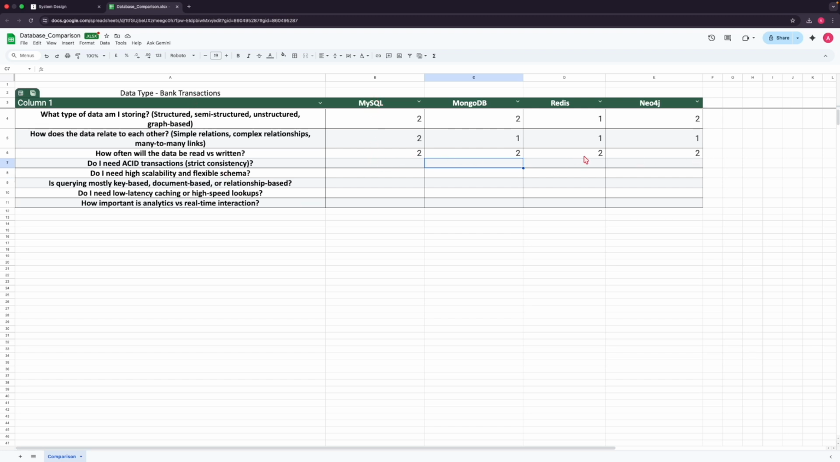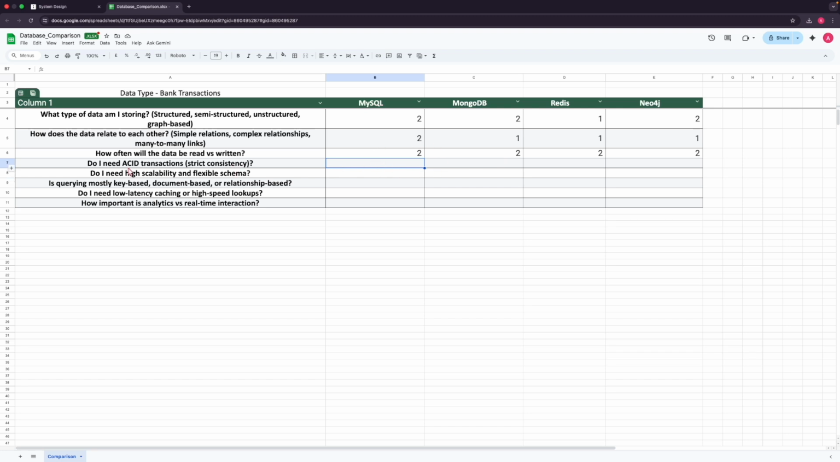Okay. So for this condition, all the databases will score the same. Now here I may have a bit different opinion, or you may have a different opinion or disagree with my analysis, and that's totally fine. You can have different scores according to your analysis, but I'm just adding them according to mine.